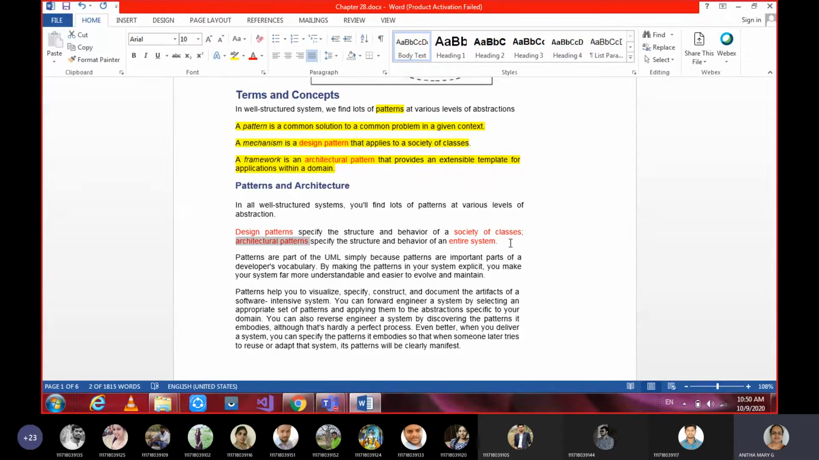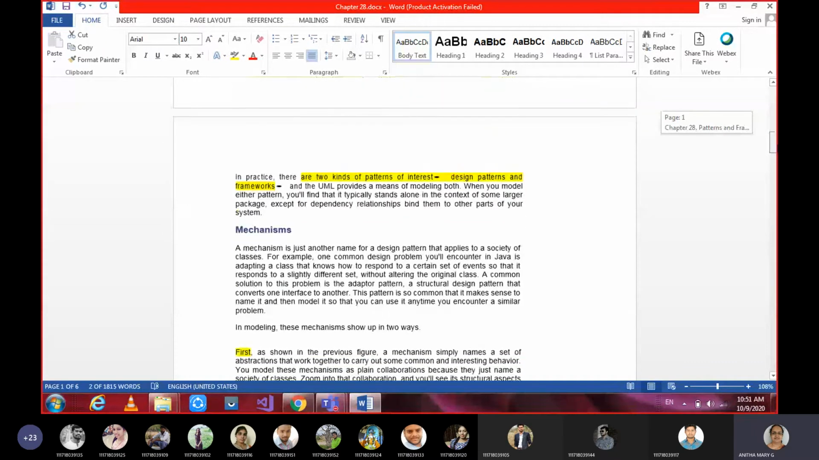Strictly five terms: pattern, mechanism, which is a design pattern, and framework, which is an architectural pattern. When it is a design pattern, it's for a society of classes. When it is an architectural pattern, it is for the entire system. It's nothing but frameworks. In practice there are two kinds of patterns of interest, that is, design patterns and frameworks. That's what I was telling you.